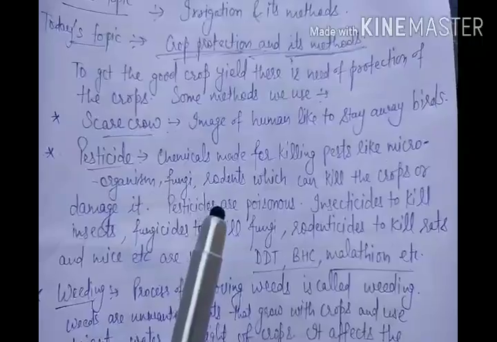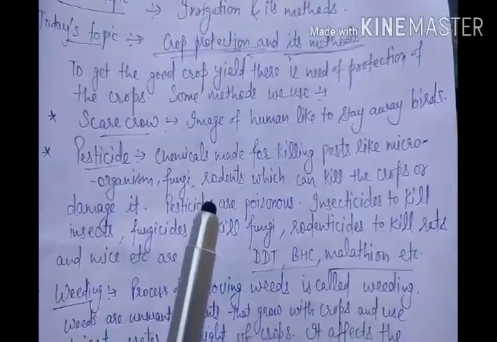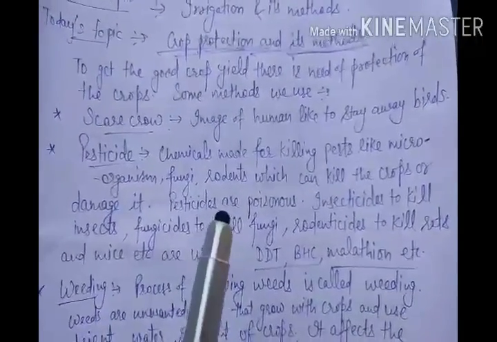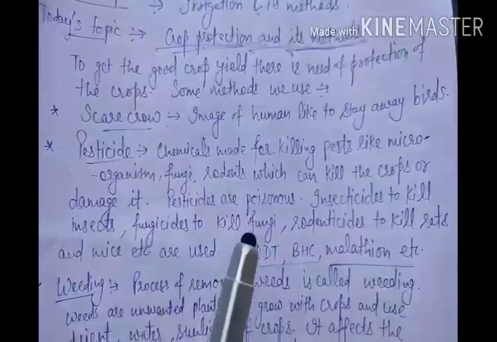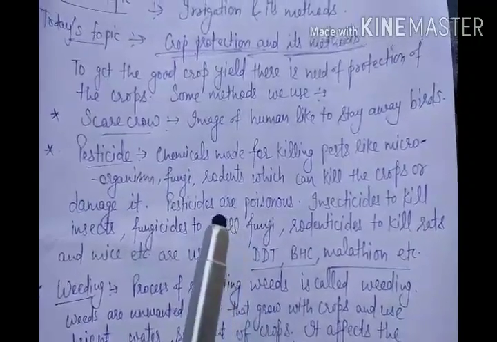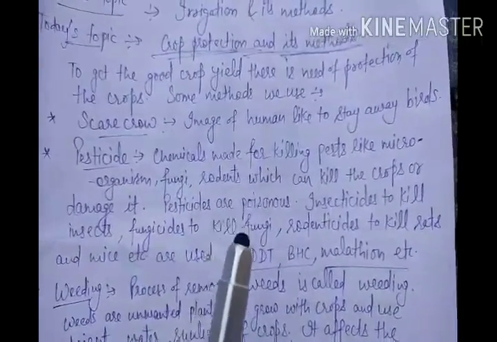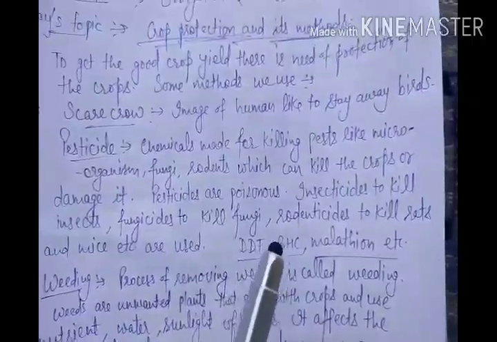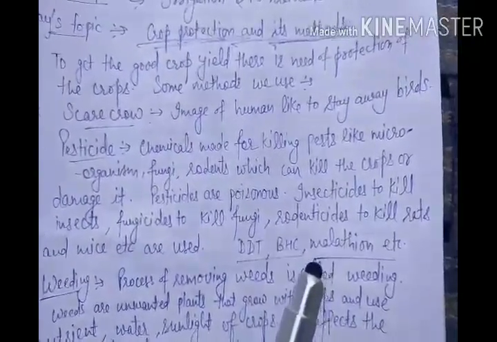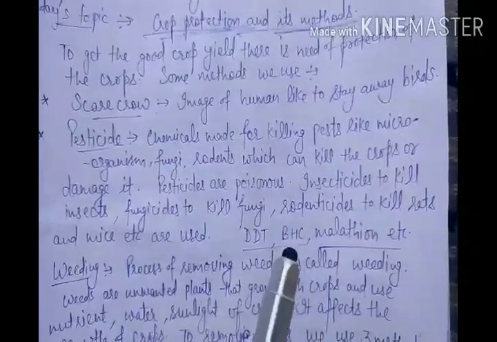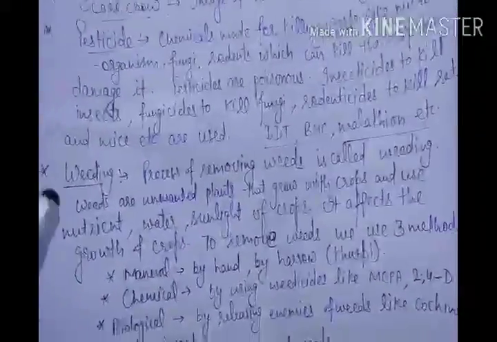If we use them too much, then they can harm the crops also. By that, crops can become poisonous. So before eating any kind of crop, we should wash it properly. DDT, BHC and malathion are examples of pesticides. These are the names. The third method is weeding. It is a very important method.